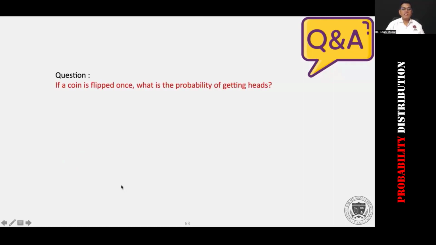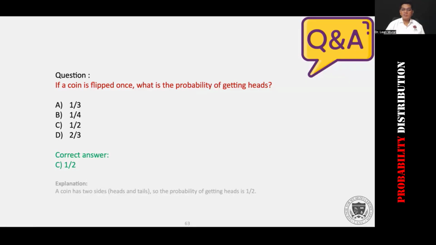Next, the question is, if a coin is flipped once, what is the probability of getting heads? This also we have discussed. So it's a very easy answer. 1 by 2, right? 0.5. Very simple answer, no brainer.